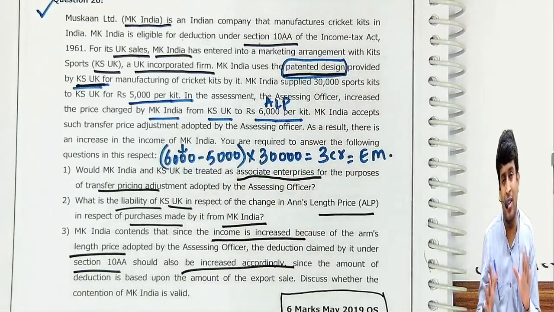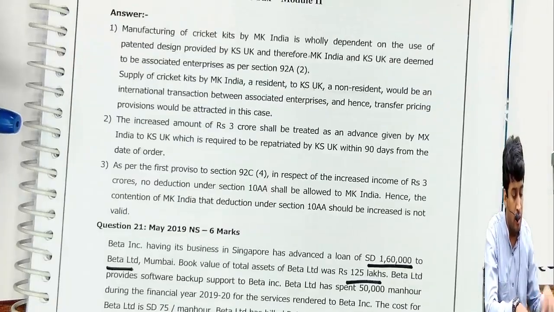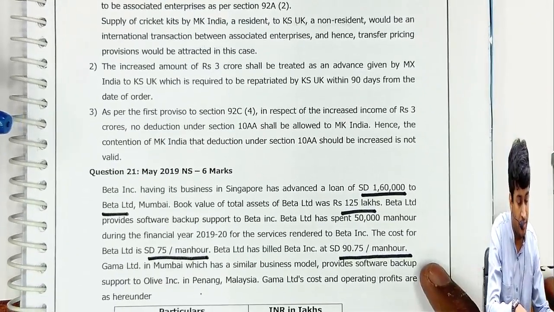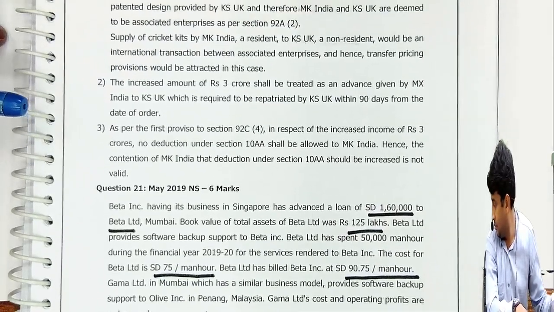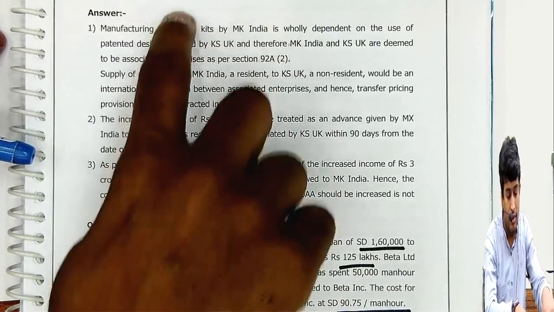I am covering all recent examination questions. I want you to read the answer once, please. Quick. This is the answer. Read it, come on.